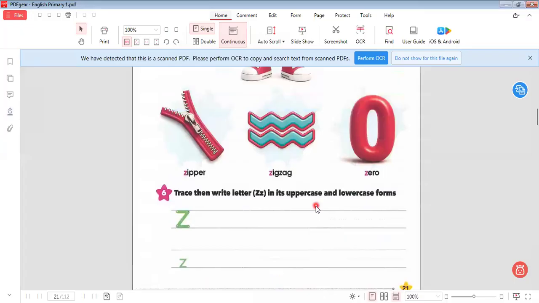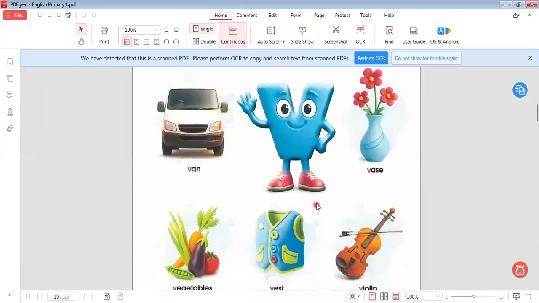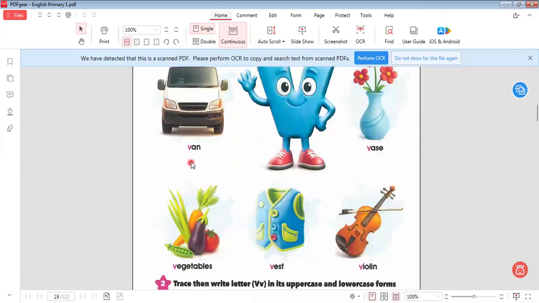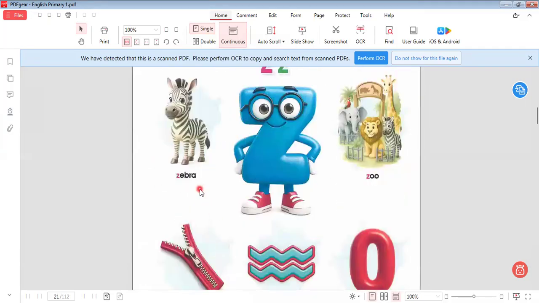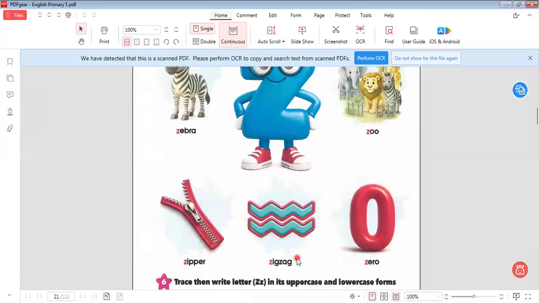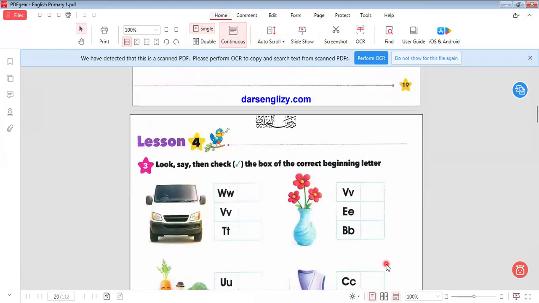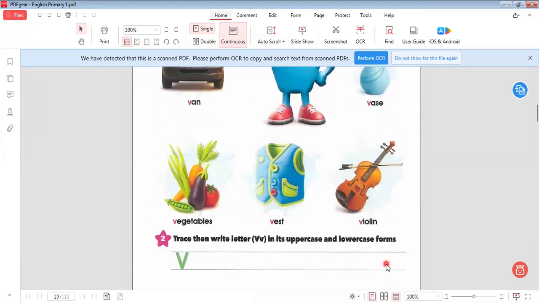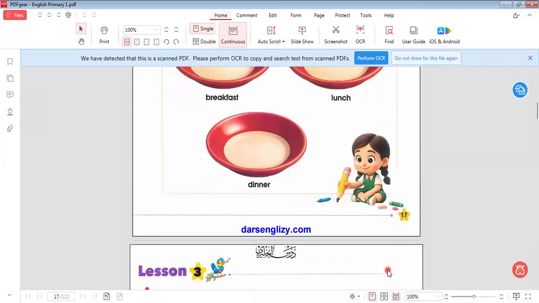I would like to give you a brief about the words that we learned today to keep. Here in this part we learn the phonics V and some words related to this letter: van, vase, violin, beast, and vegetables. We learn also letter Z: zebra, zoo, zipper, zigzag, and zero. Okay, I would like you to keep this vocab because it's important, because in the exam a letter can be missing and we must know the missing letter.